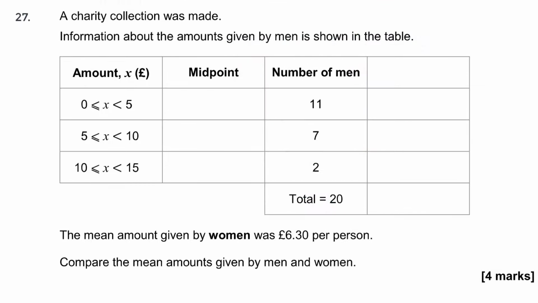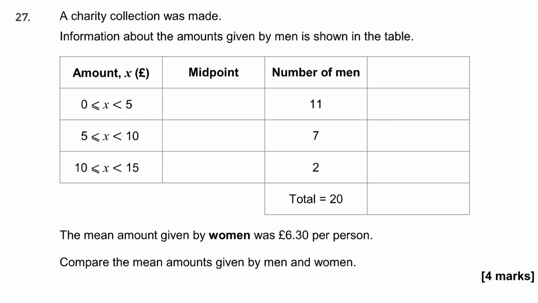A charity collection is made. Information about the amounts given by men is shown in the table. The mean amount given by women was £6.30 per person. Compare the mean amounts given by men and women. Okay, we have a grouped frequency table here, so we can't find an exact mean. What we can do though is estimate it using the midpoints of each of the ranges we've been given and use that as an estimate.